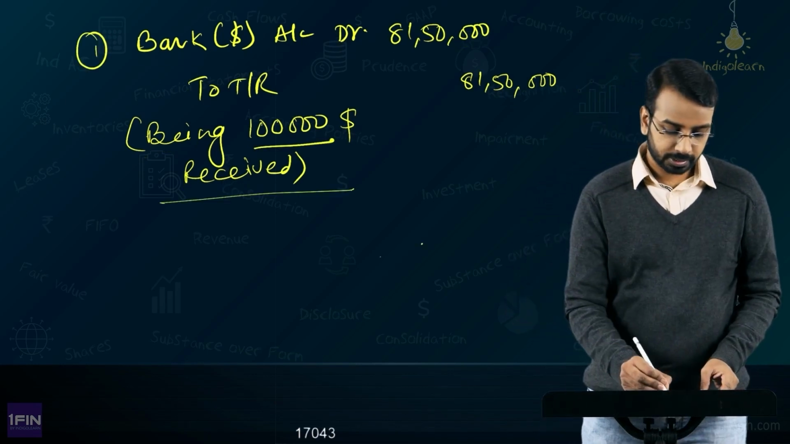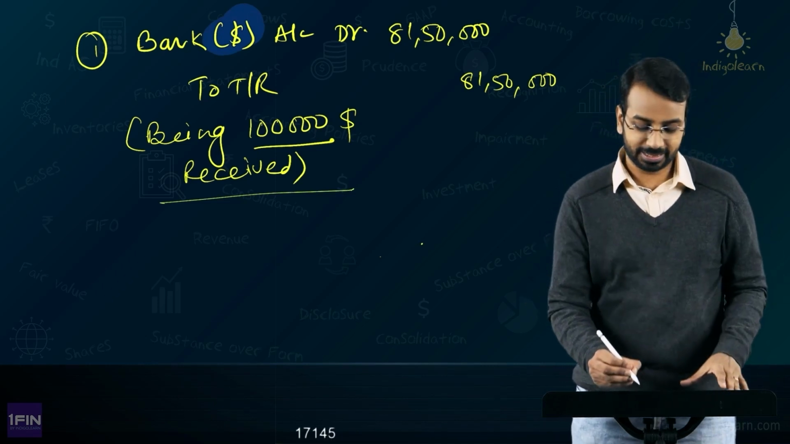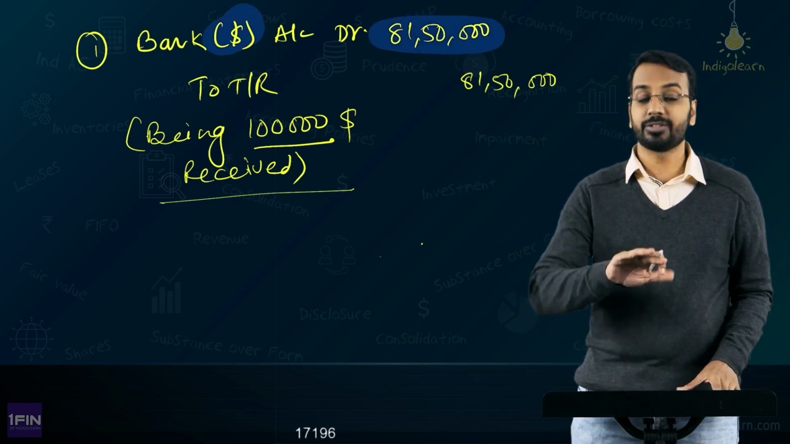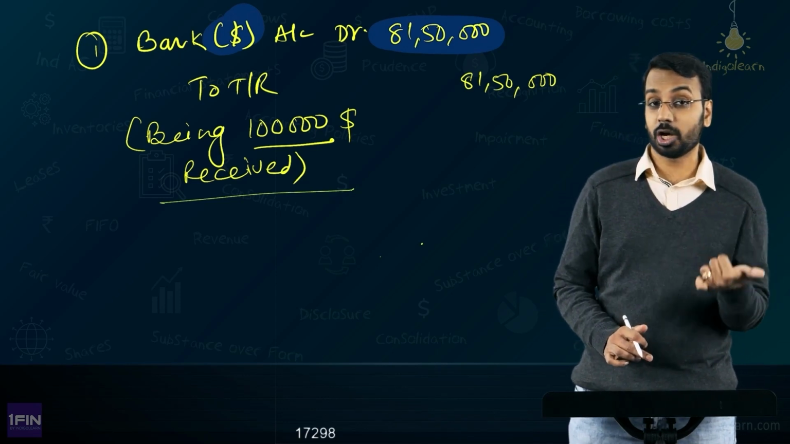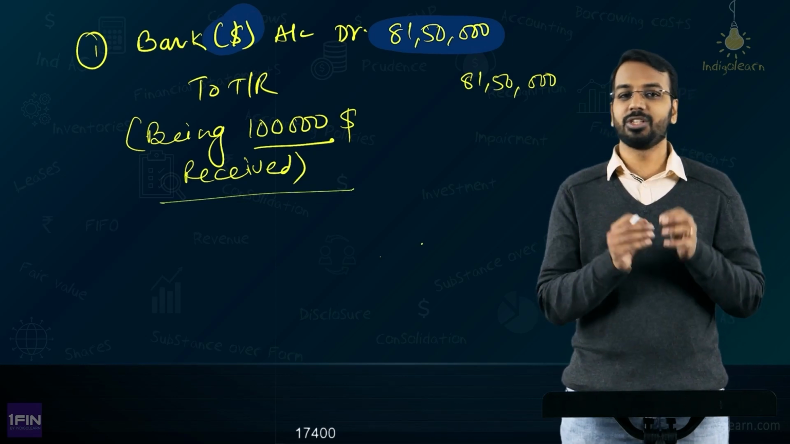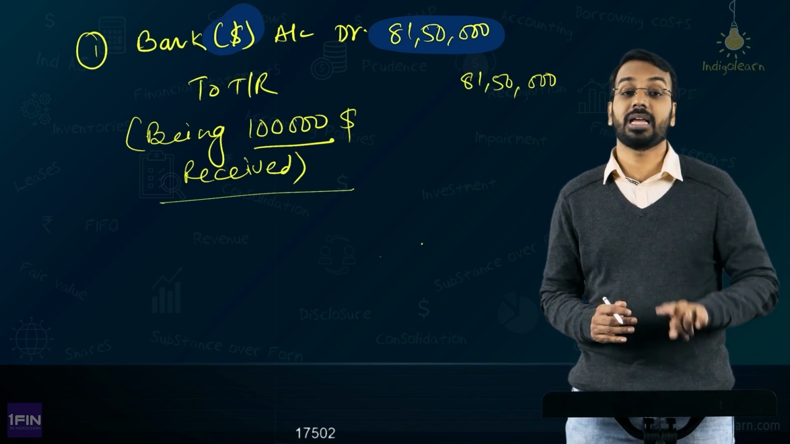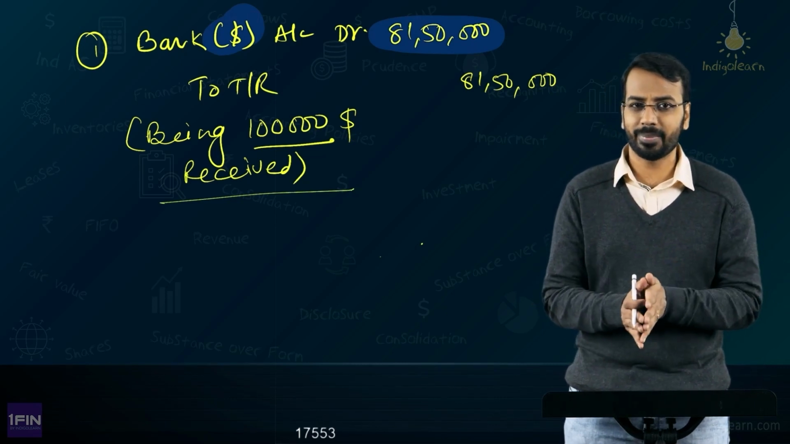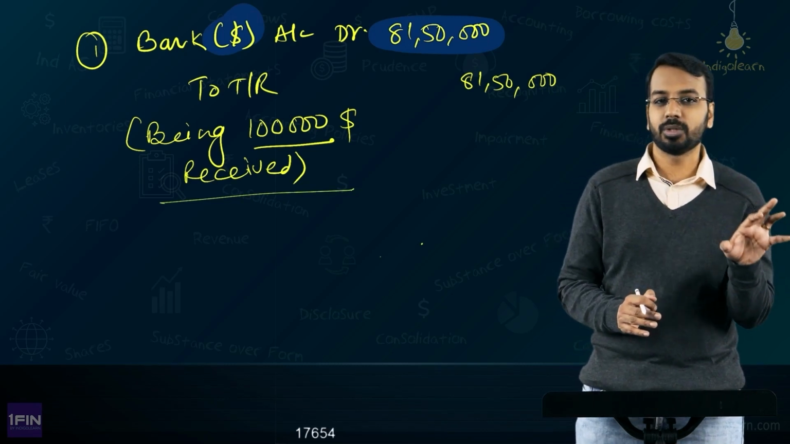Now the company has received these dollars. How many dollars? $100,000, right? See, I have written 81,50,000 here, that is for accounting purpose, but in my bank it is lying as dollars, right? Because this dollar has been given to me by the customer. Now what will I do with this dollar? I will give this dollar as a settlement under the forward contract. The forward contract which I have entered into with a bank, it may be the same bank, it may be a different bank. I will transfer this $100,000 and I'll give it to that particular bank.